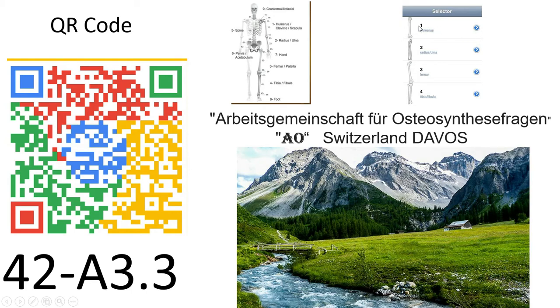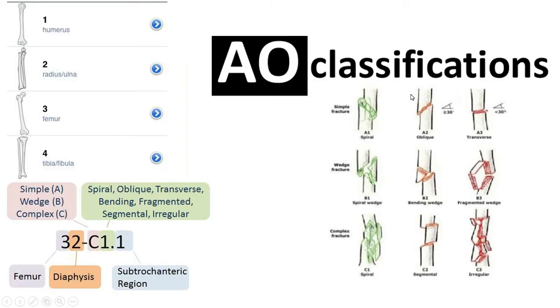So, humerus is coded as 1, radius ulna coded as 2, femur coded as 3, the tibia fibula coded as 4. After that there is the axial skeleton: spine is coded as 5, and pelvis acetabulum coded as 6. But I think in detail this is not necessary, because for our PG residents it is sufficient to know: humerus 1, radius ulna 2, femur 3, and tibia fibula 4.